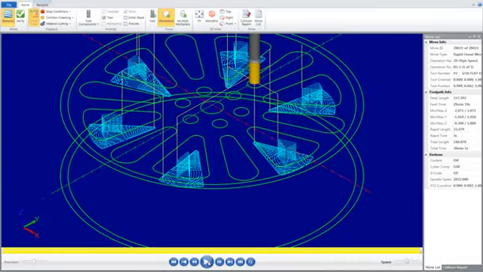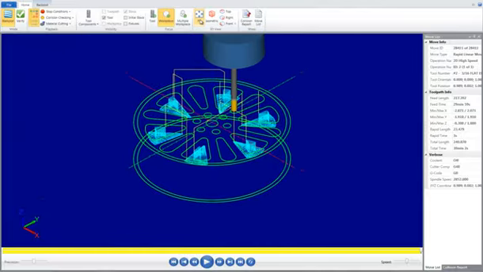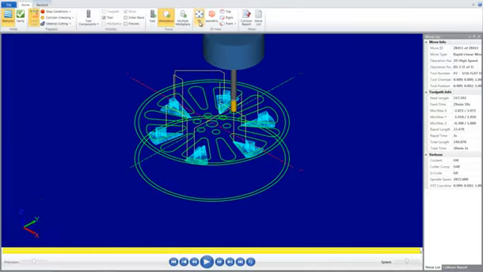Your toolpaths will appear as shown. To view this better, select the isometric view and fit icon. You can now exit backplot.